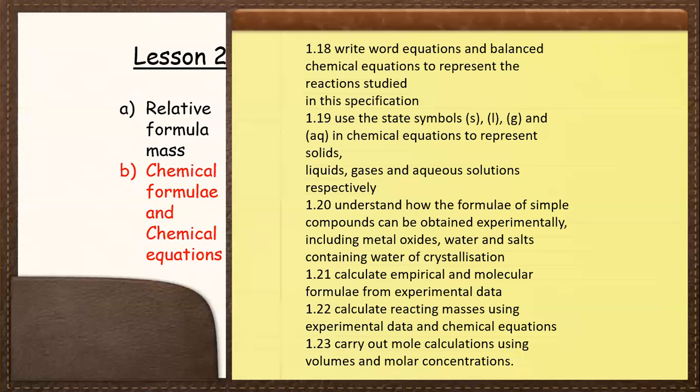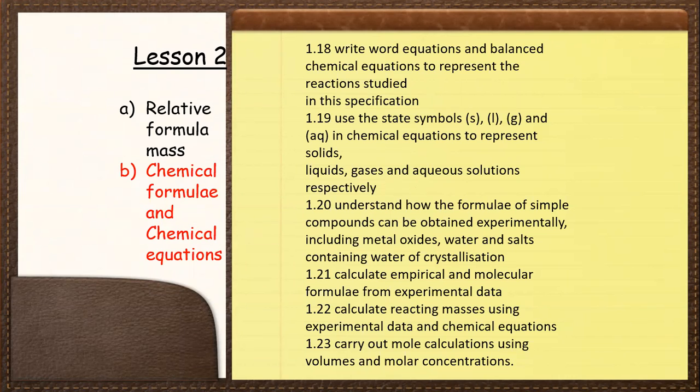Now let us see the second concept in this lesson: chemical formulae and chemical equations. In this, write word equations and balanced chemical equations to represent reactions studied in this specification. And also we'll use state symbols, S, L, G, meaning solid, liquid, gas, and AQ for aqueous, in chemical equations to represent solids, liquids, gases, and aqueous solutions respectively.